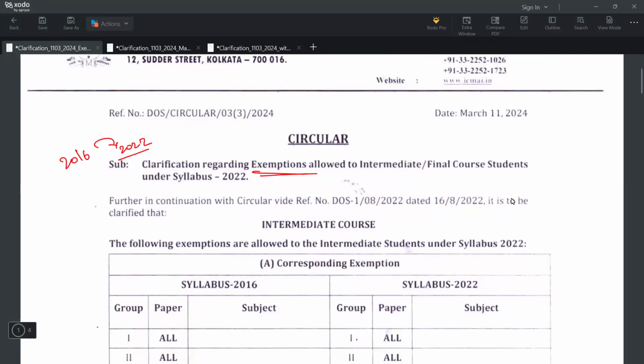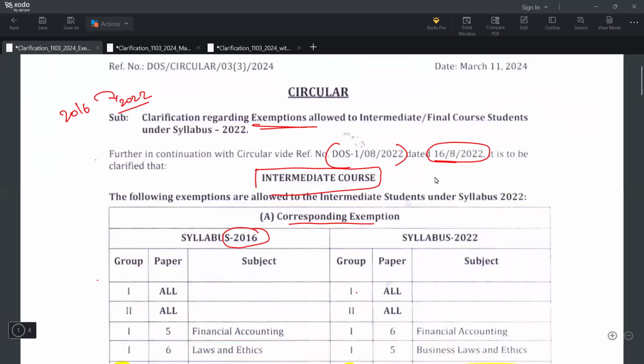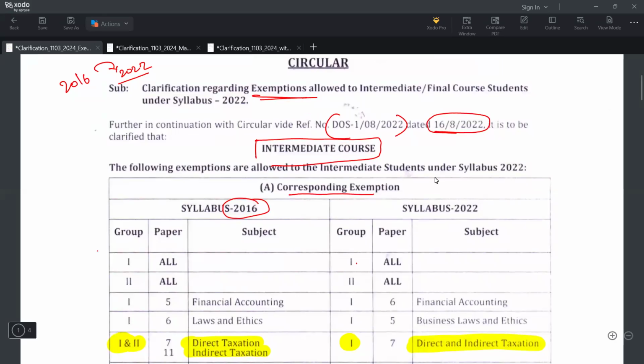Along with the notification which was issued on 16/8/2022, it is clarified that if you are doing the intermediate course, you are speaking about the corresponding exemption. Let's say you are under the 2016 syllabus. Now, everyone is going to appear under syllabus 2022. Suppose you already passed group 1, then under syllabus 2022, you will get an exemption for group 1. If in the same case, you have already cleared group 2, then you get exemption for group 2 completely under the new syllabus.